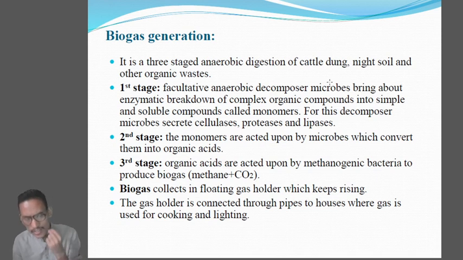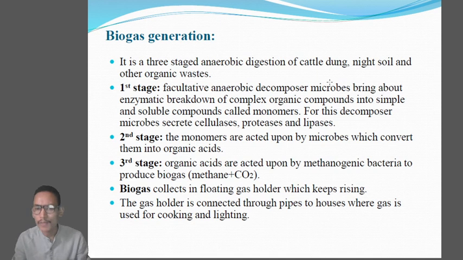So in the first stage, there will be facultative breakdown or decomposition of those organic compounds by the help of anaerobic decomposers. Listen very carefully. In the first stage, those complex organic compounds will be decomposed by the help of anaerobic decomposer microbes. Clear?